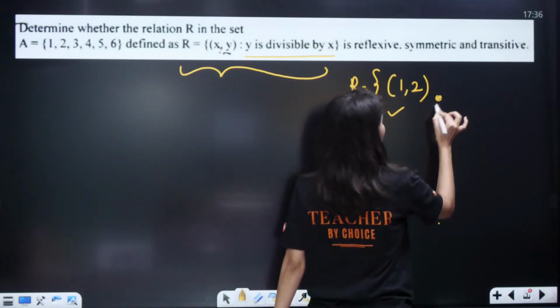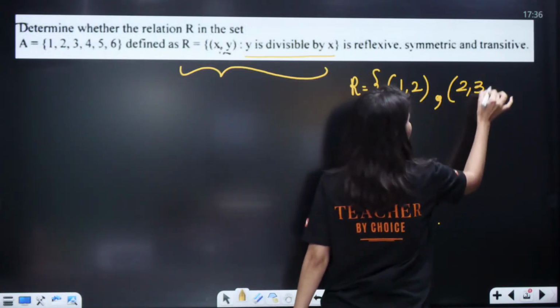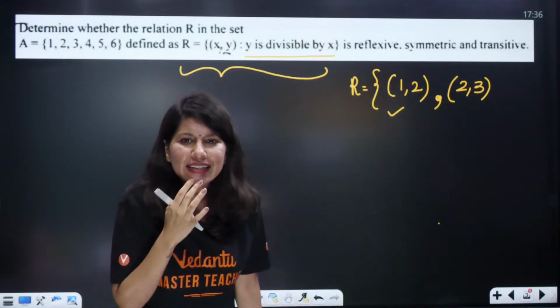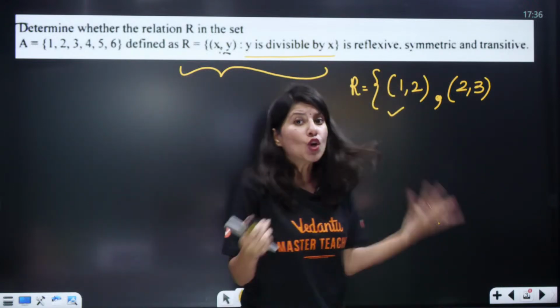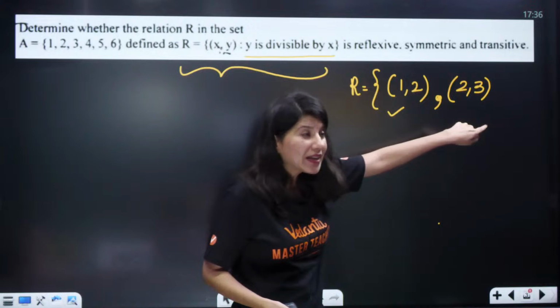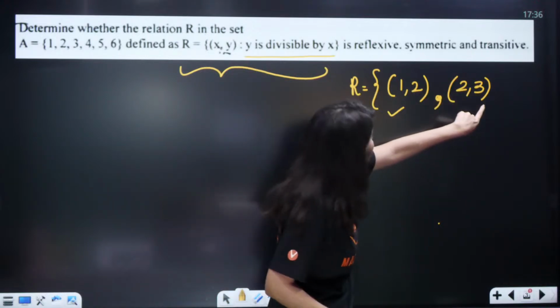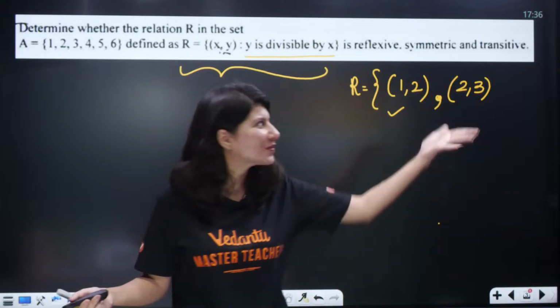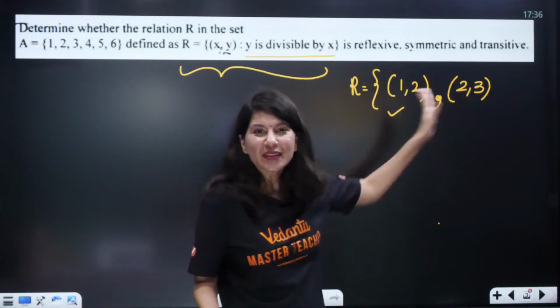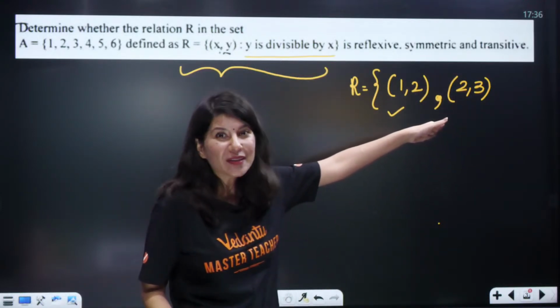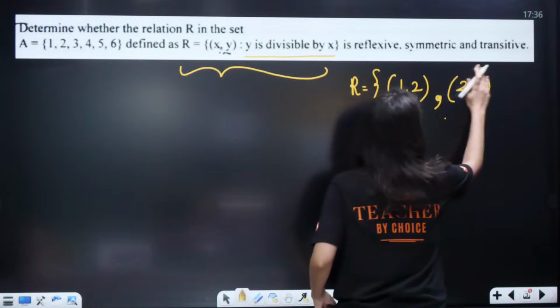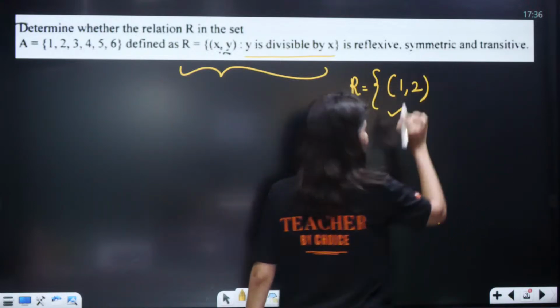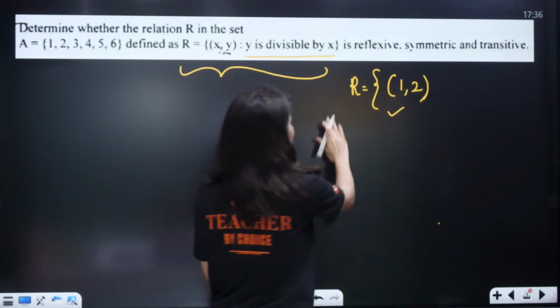Okay. And now just tell me (2, 3). Will (2, 3) sit inside my relation? So ma'am, for (2, 3) to be sitting inside my relation, this 3 should be divisible by 2. Oops, 3 is not at all divisible by 2. So no ma'am, you are wrong. (2, 3) you cannot write in your relation. So that means you are basically understanding the definition of relation, okay. So this was all about explanation.